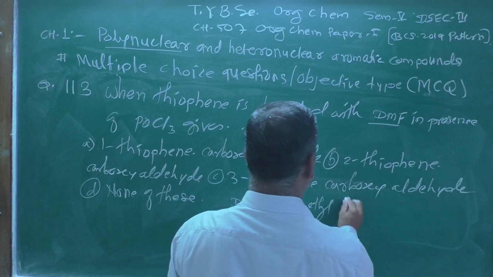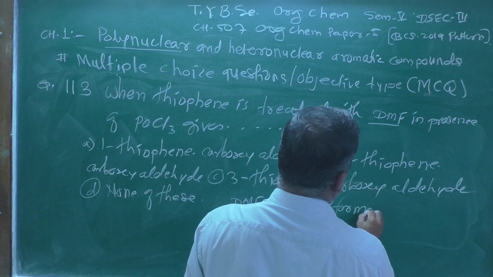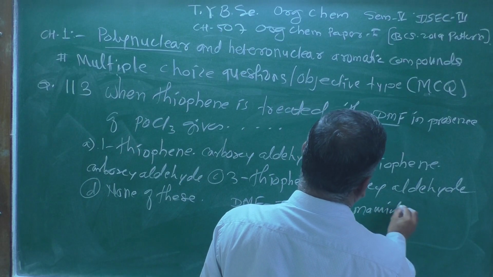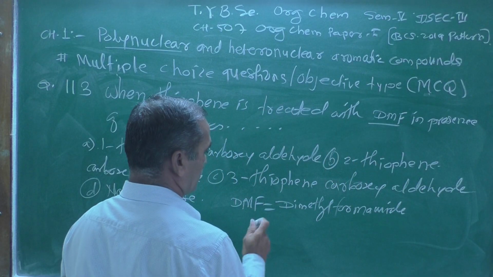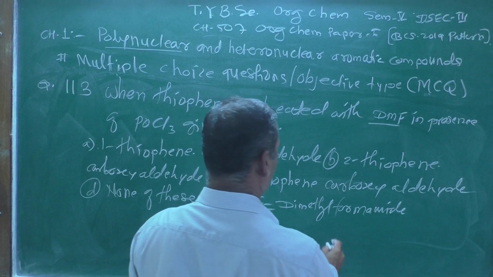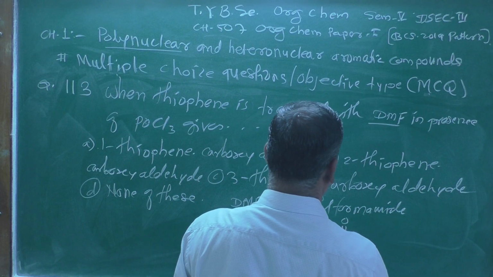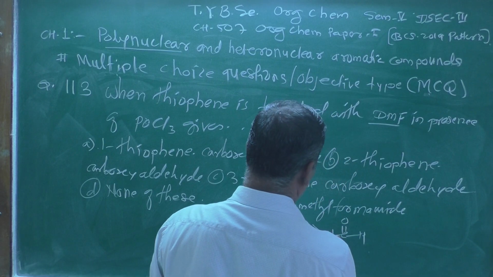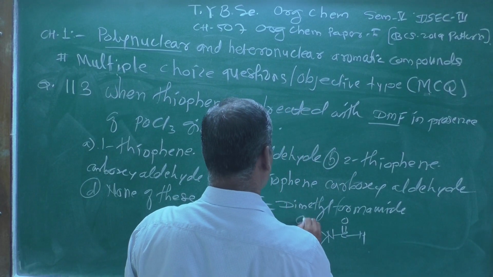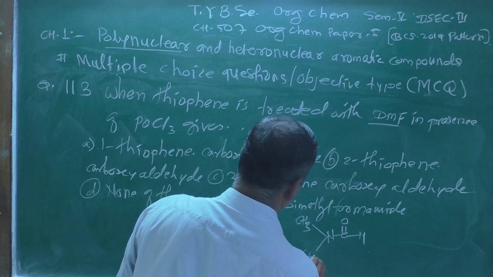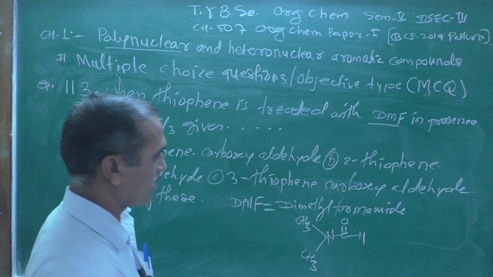The structure of dimethyl formamide will be N-CH=O, a formyl group is there, and that nitrogen has two methyl groups attached to it.